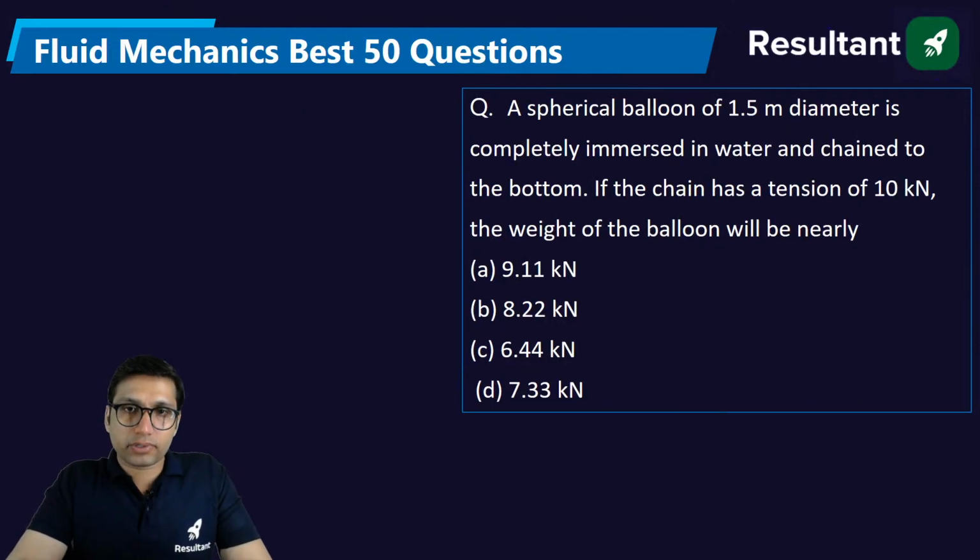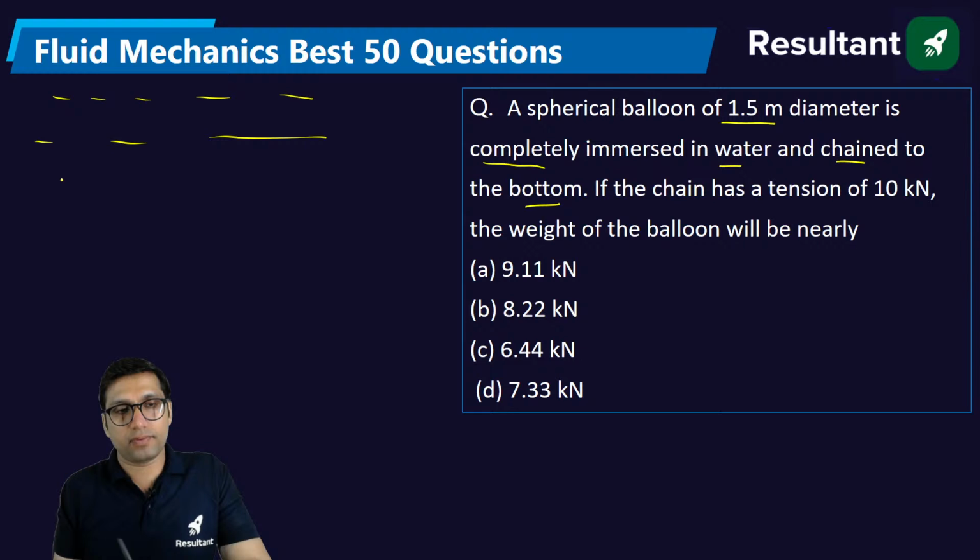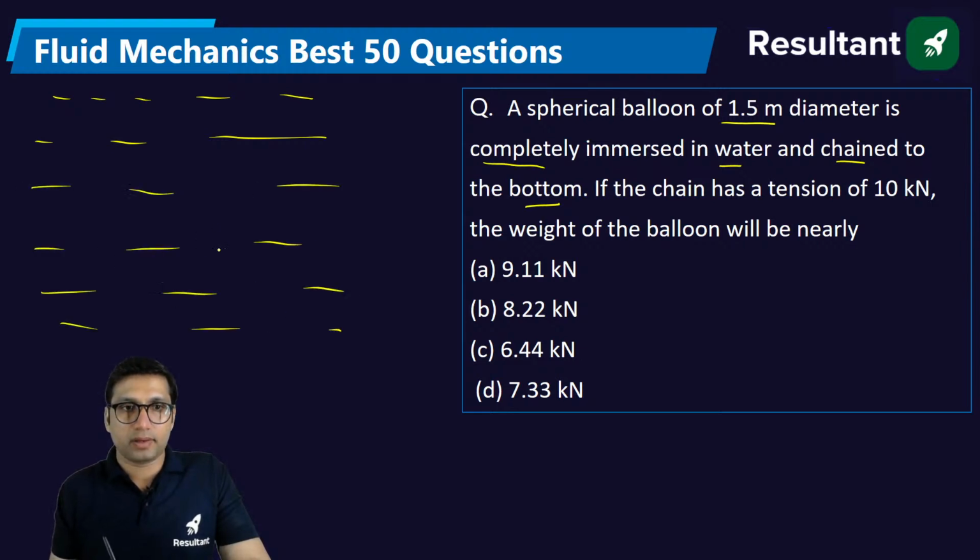Again, a beautiful question. A spherical balloon of 1.5 meter diameter is completely immersed in the water and it is chained to the bottom. So we have a balloon, obviously of a spherical shape, and this balloon is chained to the bottom.